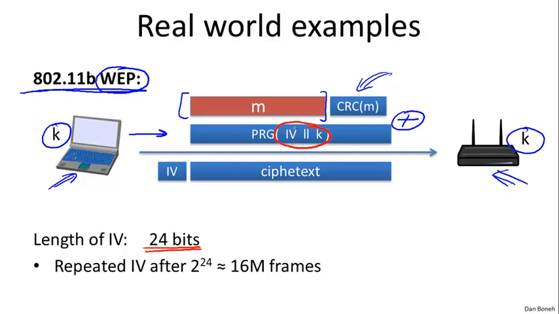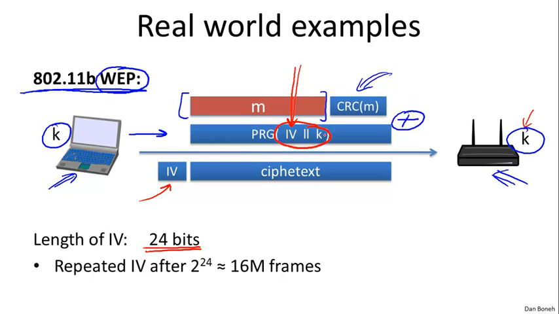The way they changed the key was by prepending this IV to it. You notice this IV changes on every packet, incrementing by 1. The IV is then sent in the clear along with the ciphertext. So the recipient knows the key K, he knows what the IV is, he can rederive the PRG of IV concatenated with K, and then decrypt the ciphertext to recover the original message M.